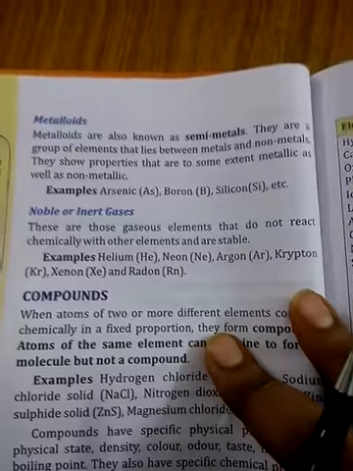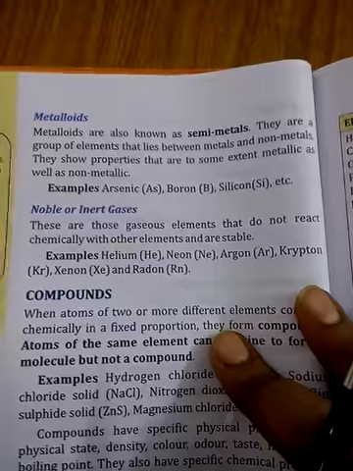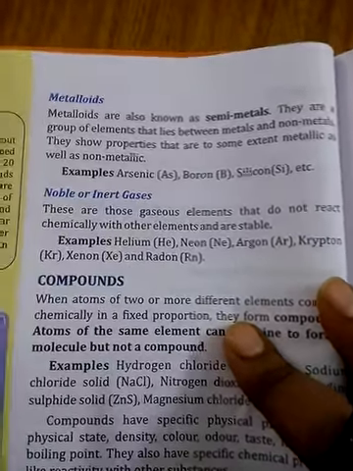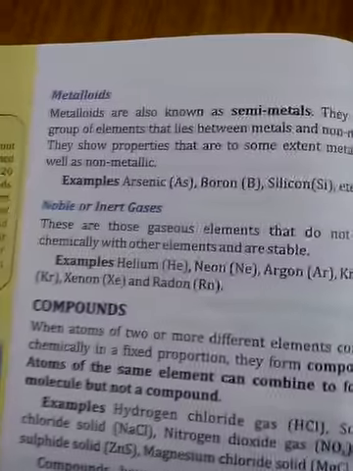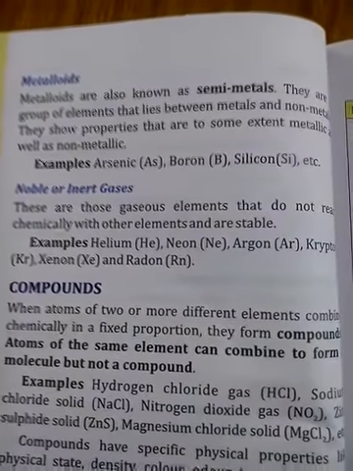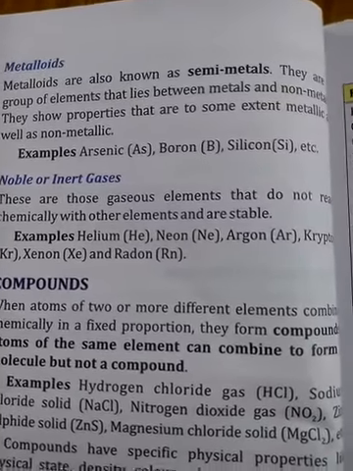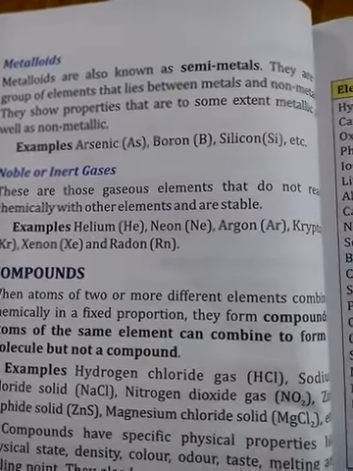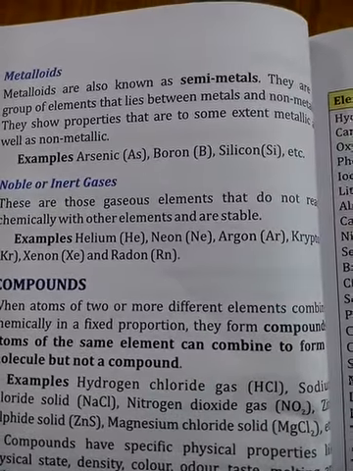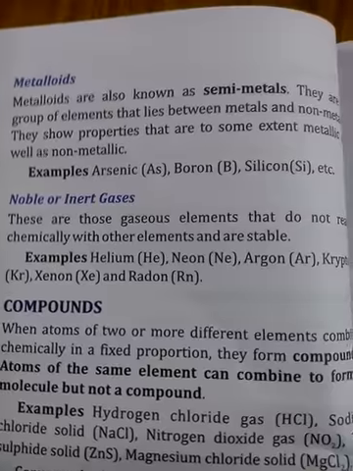They show properties that are to some extent metallic as well as to some extent non-metallic. For example, you can learn this by heart: arsenic, boron, silicon. These are all examples of metalloids.